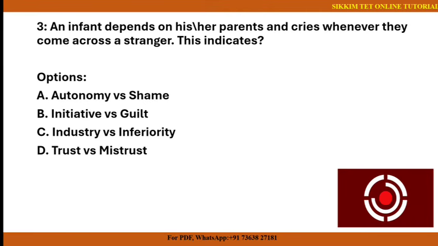Number B is initiative versus guilt. So this is Erikson's third stage. In this stage children start taking initiative, for example planning activities and asking questions. Crying at a stranger is not related to planning or choices. So we omit this option here as well.